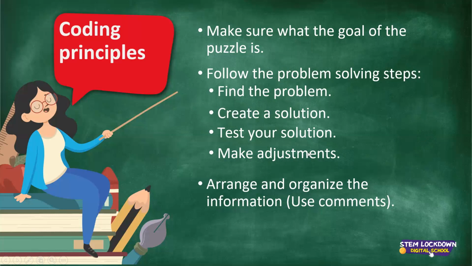I'm just going to talk through this again. I forgot to fix the slide again, so I will fix it before tomorrow. We want to make sure what the goal of the puzzle or the project is, the main big goal of what we want to do. We want to divide that into smaller problems, and then we follow the problem-solving steps by finding those smaller problems, creating solutions for them, testing our solutions, and making adjustments if we need to. Once we've found the solution for all the smaller problems, we put all those solutions together. That will help us to reach the goal, okay?